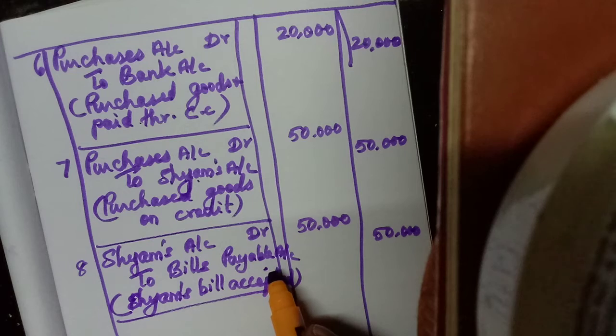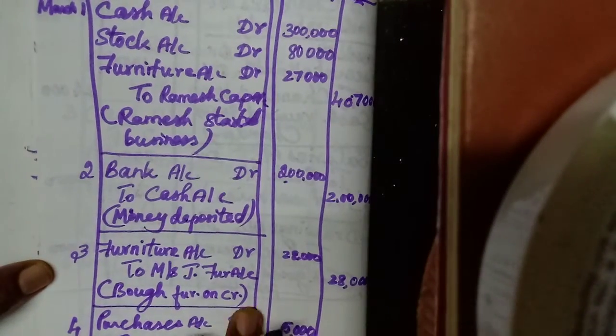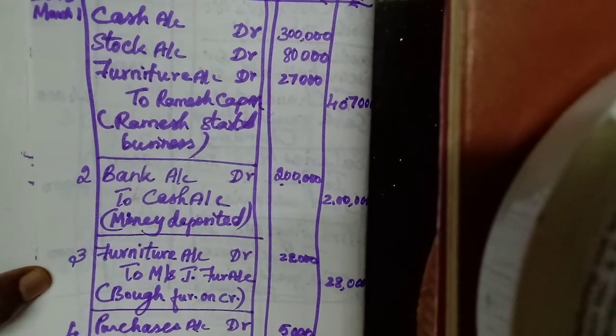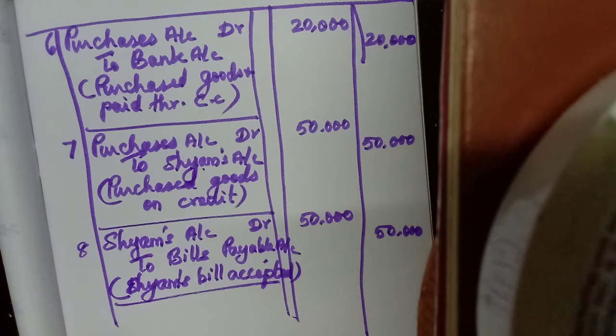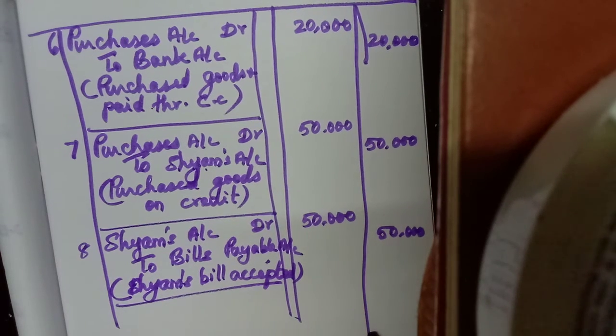Then paid half the amount owed to Messrs. Jayalakshmi Furniture by check. So Messrs. Jayalakshmi, how much do we need to pay? 28,000. So half. Okay, 14,000 we have given by check. Okay, paid half the amount by check. So the receiver is whom? Jayalakshmi Furniture.